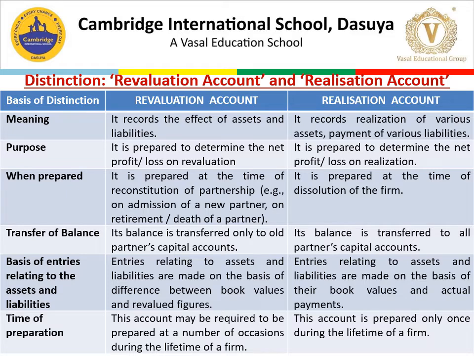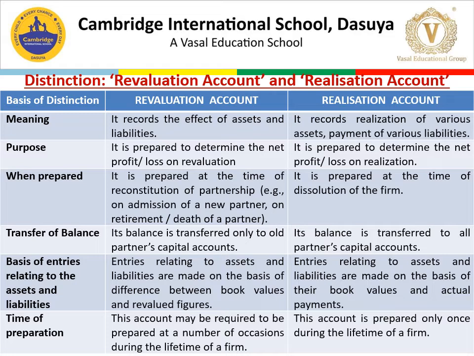The next point of distinction is basis of entries relating to assets and liabilities. In case of revaluation account, entries relating to assets and liabilities are made on the basis of the difference between the book values and the revalued figures, whereas in case of realization account, entries are made on the basis of their book values and actual payments.